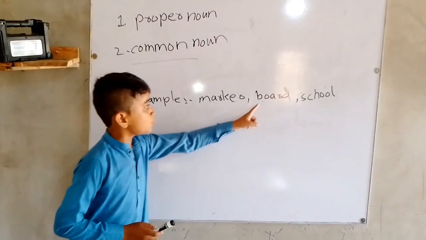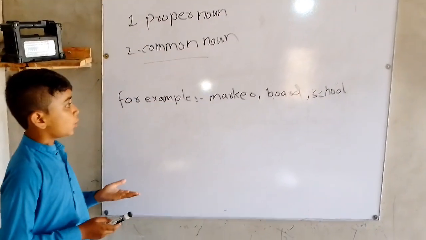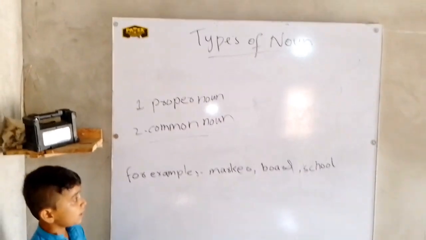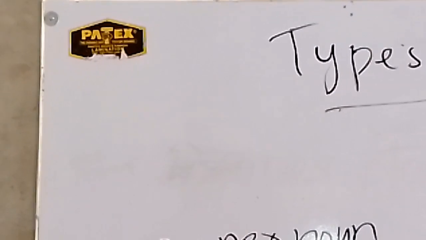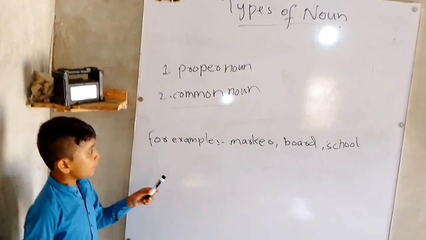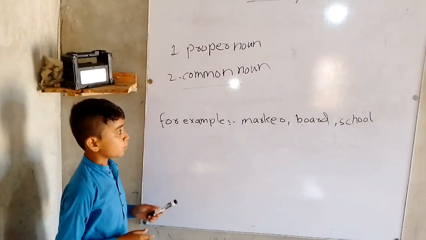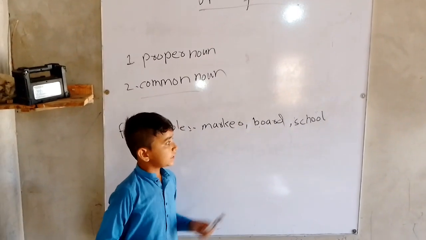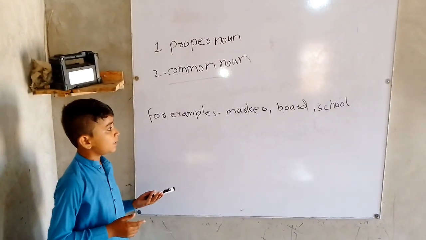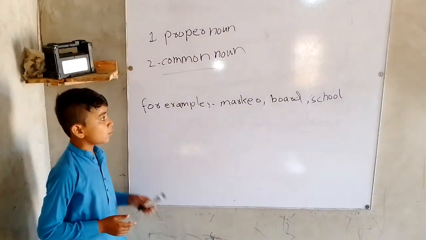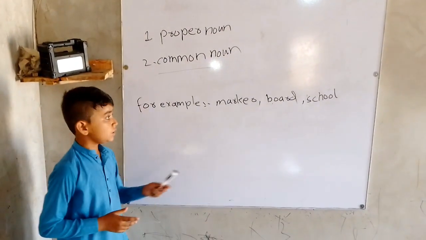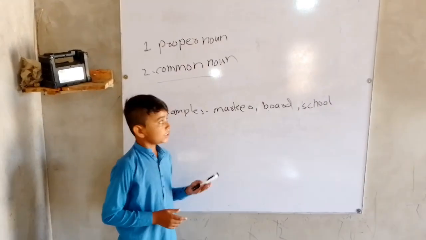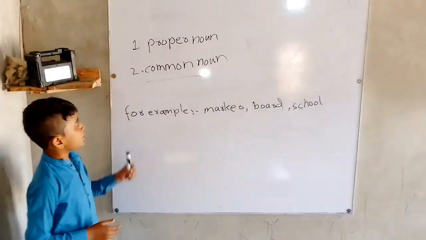Come to the board. Board is a common noun. But if we change it into a proper noun, the name is Petex. Petex board is the proper noun. Come to the school. School is a common noun. But if we change it into a proper noun, the school is GPS Agrawal Colony school. This is the proper noun.